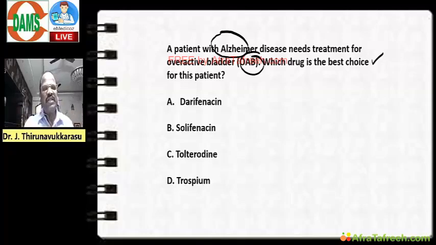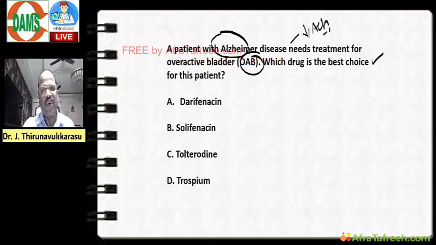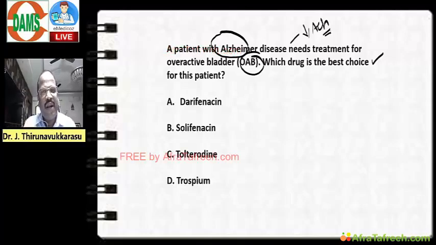Alzheimer's disease, you know there is a deficiency of acetylcholine. Now look at the options. For treating overactive bladder, which is the best drug for this patient? Options given are darifenacin, solifenacin, tolterodine, trospium.